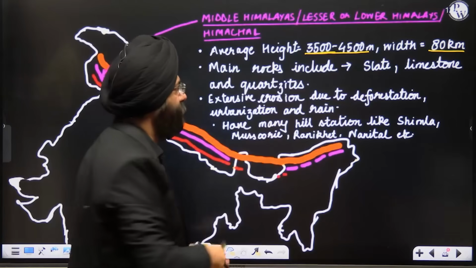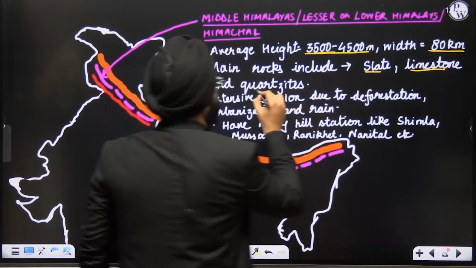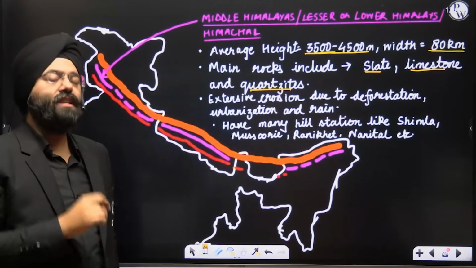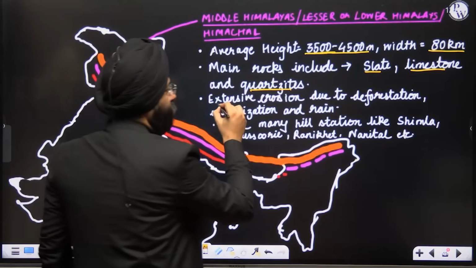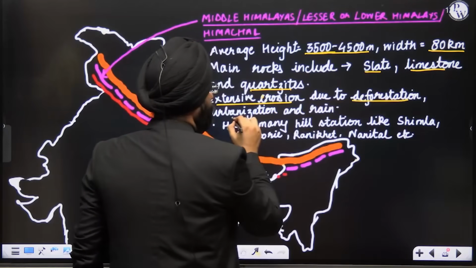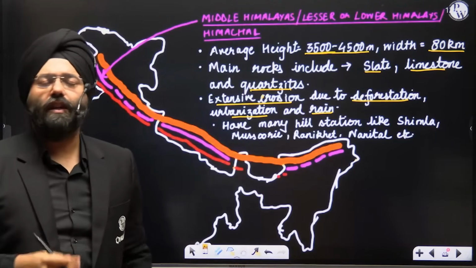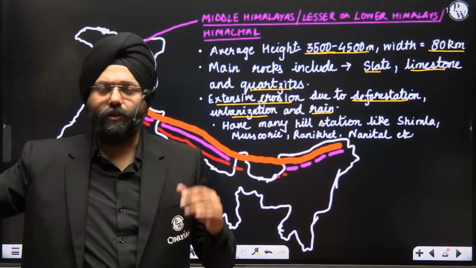So over here, what happens? The main rocks are slate, limestone, and quartzites. A very important thing with respect to this particular range is that extensive erosion due to deforestation, urbanization, and rain has taken place. Though earlier this mountain range was full of forest, a lot of erosional activities and a lot of urbanization have taken place.